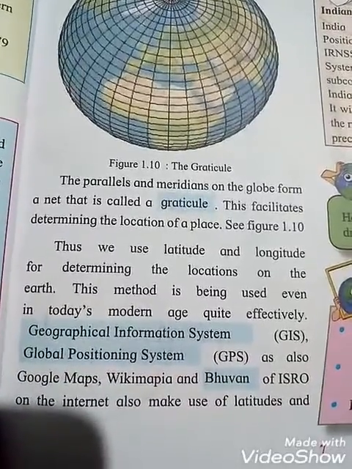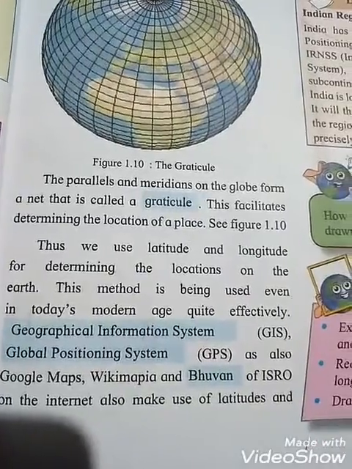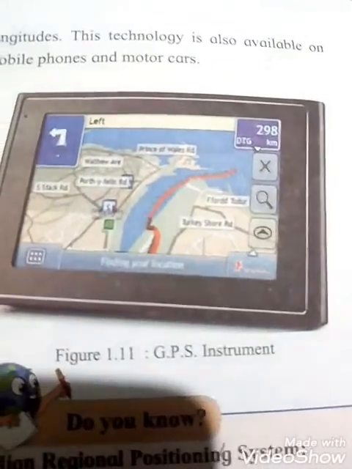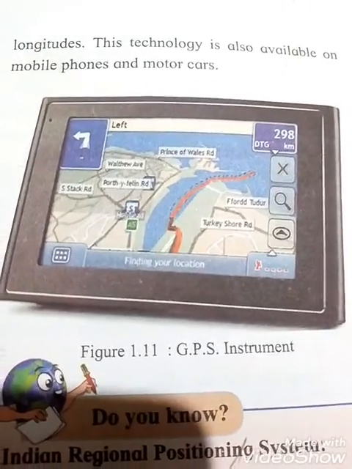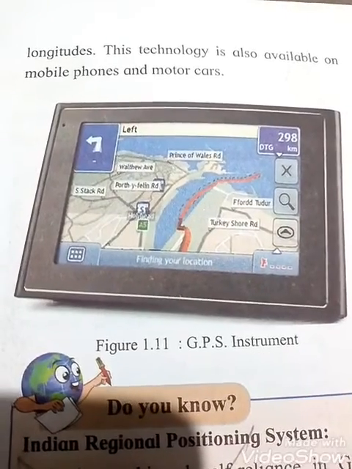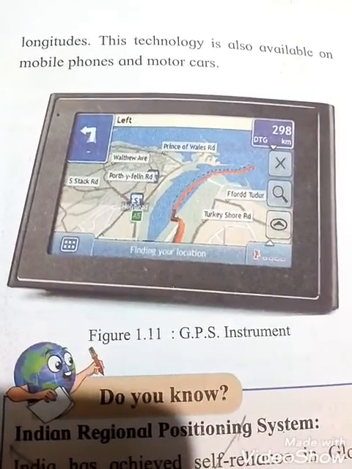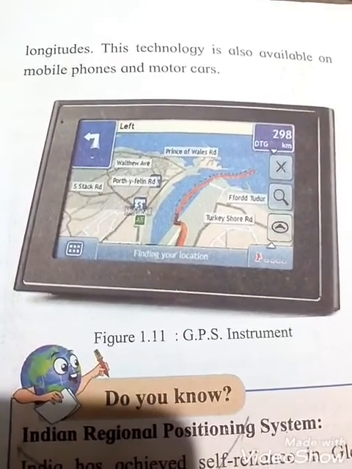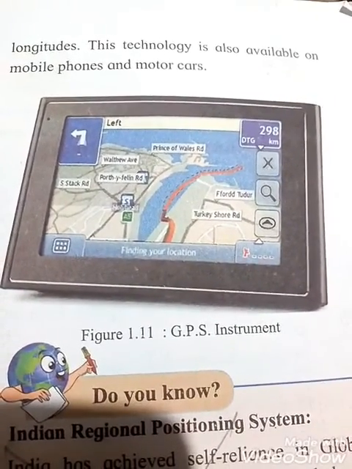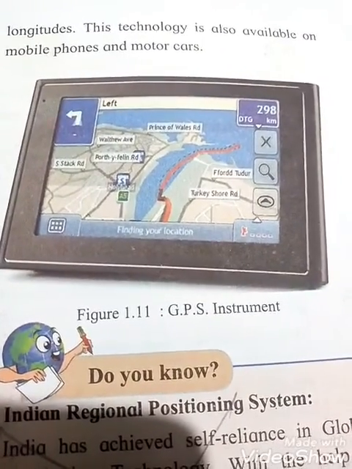Wikimedia and Bhuvan of ISRO on the internet also make use of latitudes and longitudes, and this technology is also available on mobile phones and motor cars. See figure 1.11, GPS instruments.